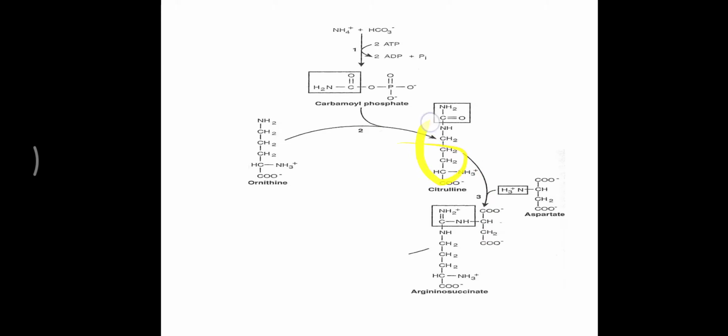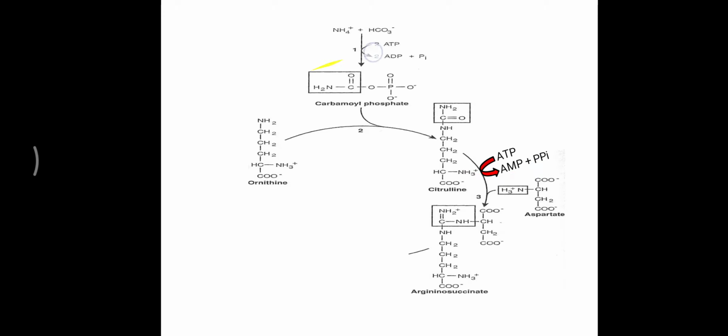But in the third reaction, what happens? Citrulline, which is generated inside the mitochondria, goes outside of the mitochondria into the cytoplasm. Now inside the cytoplasm, citrulline combines with aspartate, making argininosuccinate. Here the enzyme is argininosuccinate synthetase. Again ATP is needed. Here ATP is converted into AMP, meaning 2 high energy bonds are utilized.